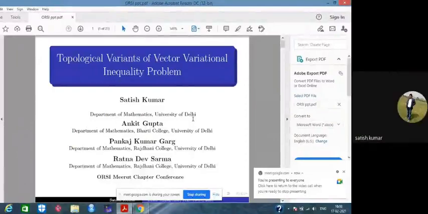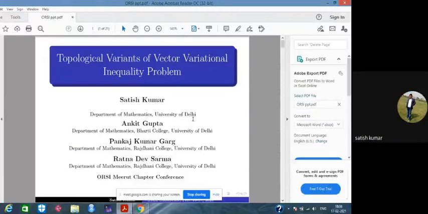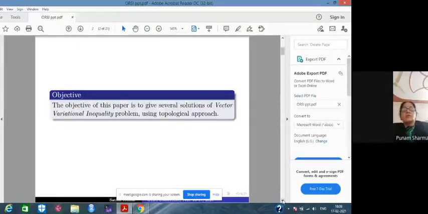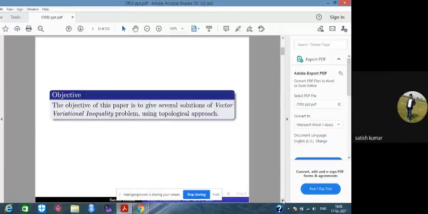Myself Satish Kumar, Department of Mathematics, University of Delhi. This is my joint work with my supervisors, Dr. Pankaj Kumar Garg and Dr. R.D. Sharma. The objective of this paper is to give several solutions of the vector variational inequality problem using a topological approach.